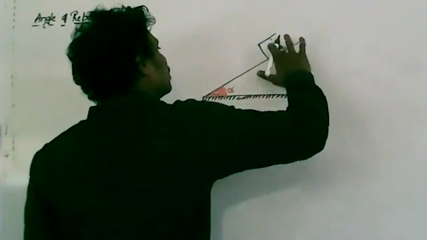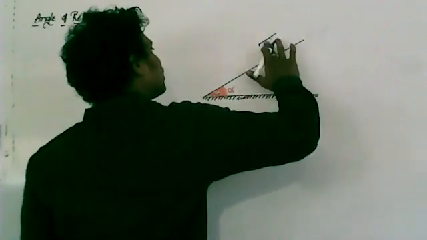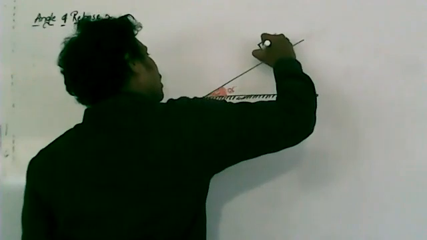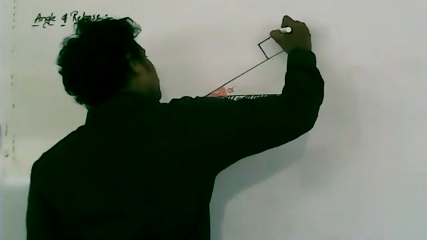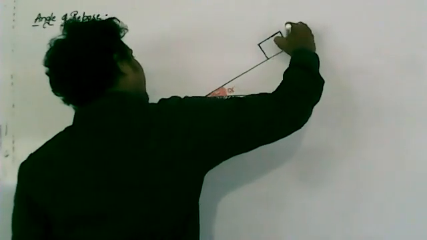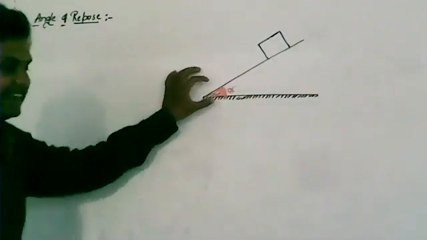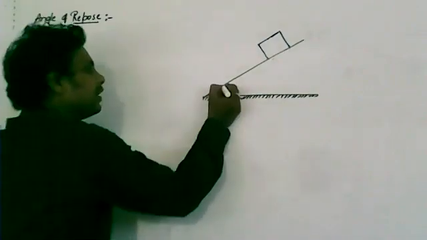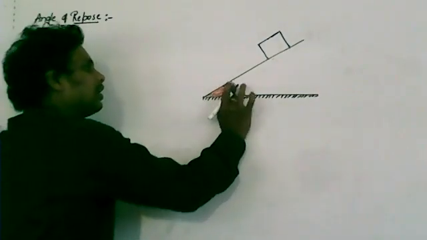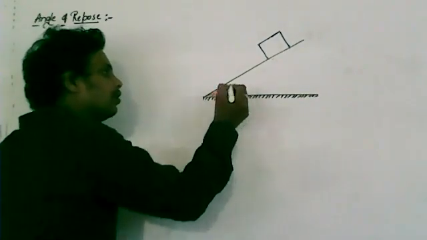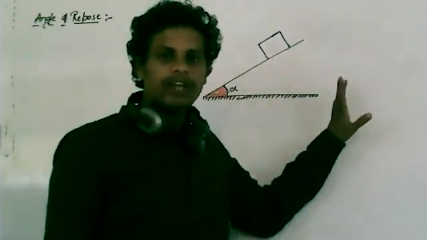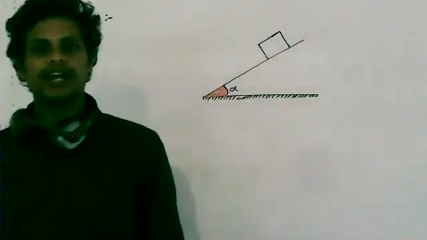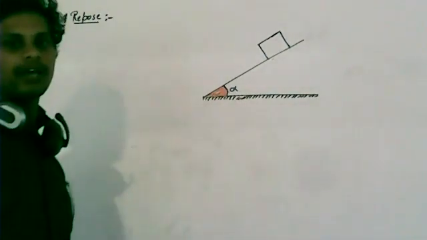Now remember, the particular angle made by the inclined plane with the horizontal such that the body just starts to slide down from the inclined plane, that angle is called the angle of repose.